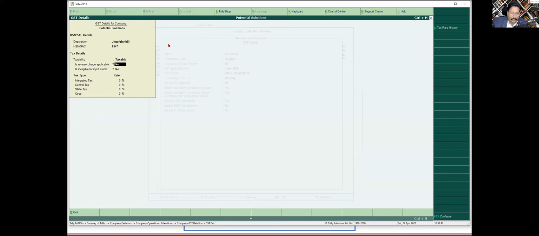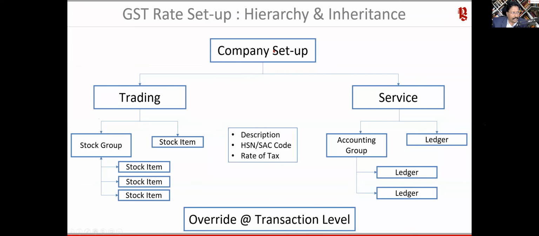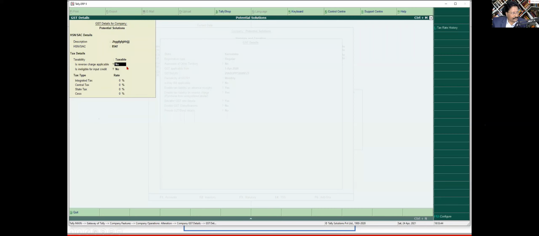Again, you have to remember, whatever you are doing here at the company level, it is going to apply to all your stock groups, all your stock items. So you have to carefully do this. So in this case, especially, you say no, this is not reverse charge, not everything is under reverse charge. And then what is the standard rate that is going to be applicable for you, or for the majority of the items? So I'm going to say 18% is the tax that I'm going to charge. So Tally is automatically going to do this.